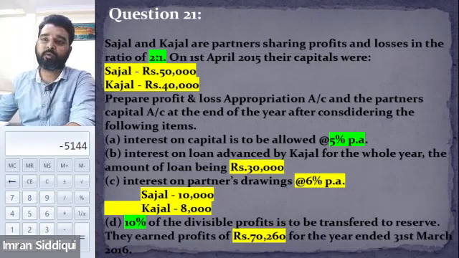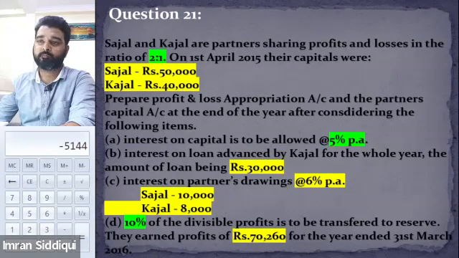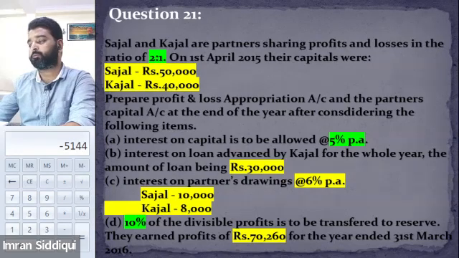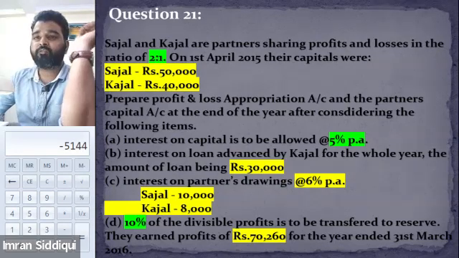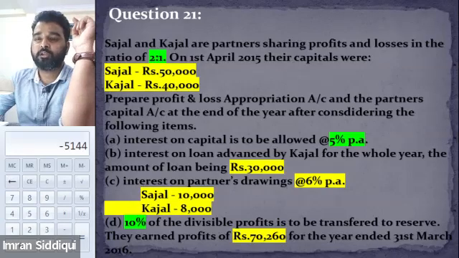So D point says that whatever the divisible profit will be there, we will have to make a 10% reserve of that amount. Let me tell you what is divisible profit. Divisible profit is nothing but the amount which is left after subtracting all kinds of expenses, all payments out of the profit.